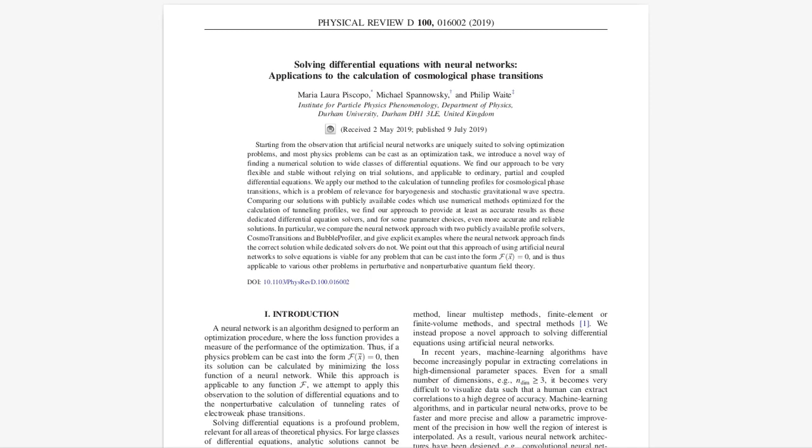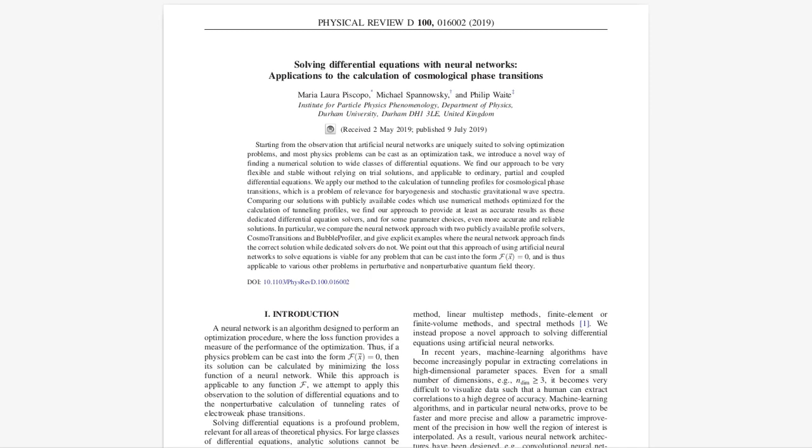This quantity measures how well the neural network's solution satisfies the differential equation at each point in the domain. F-hat essentially acts as a built-in accuracy check, allowing researchers to assess the reliability of the solution even without knowing the exact analytical form. This is particularly valuable when dealing with complex problems where analytical solutions are elusive or impossible to obtain. The ability to assess the accuracy of the solution without relying on an analytical benchmark is a significant advantage of the neural network approach.